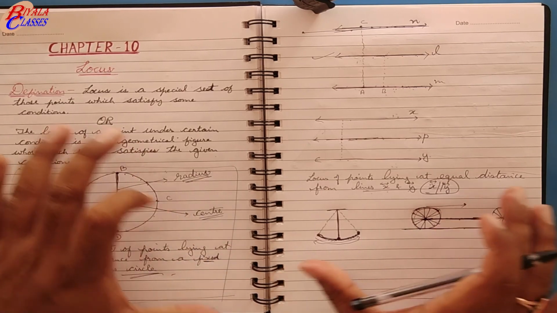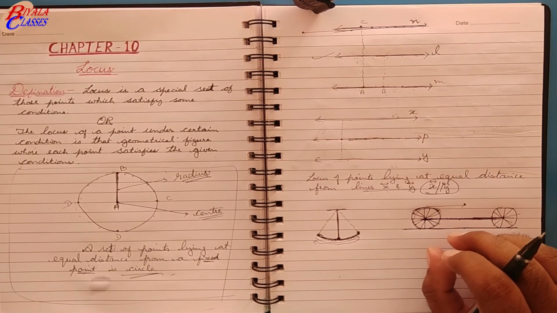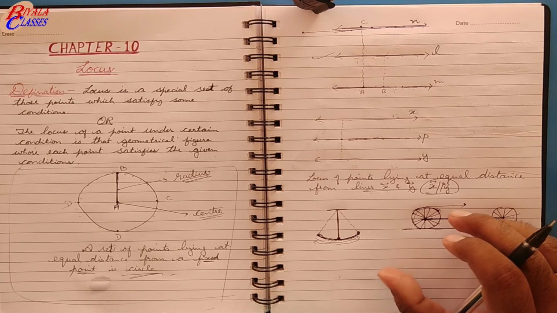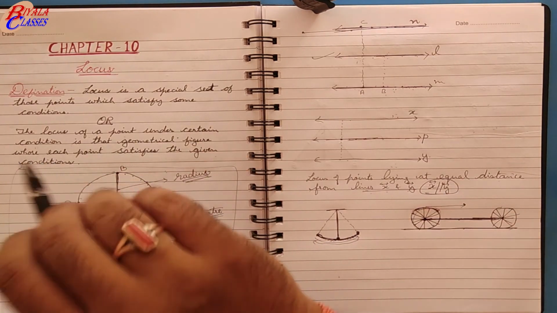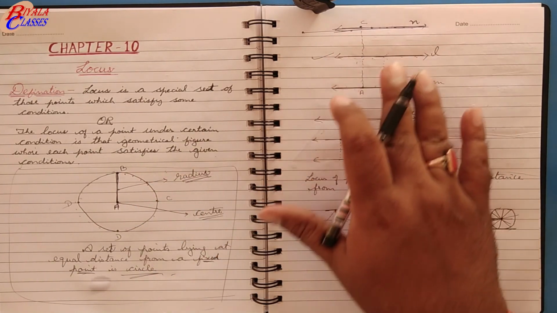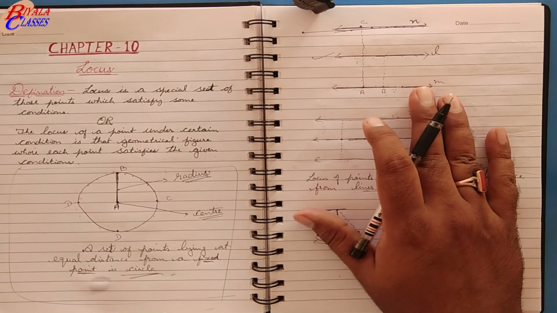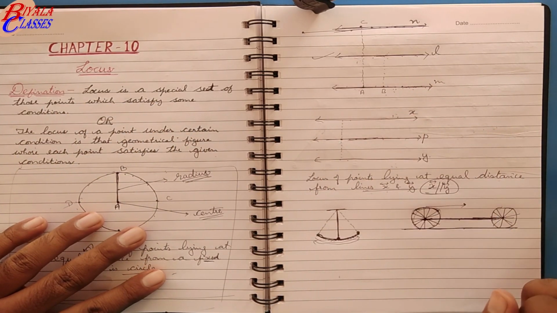So these are some examples to explain to you what is locus. So ultimately, what is locus? Locus is nothing but the collection of points under a given specific condition. So this is what I'm going to cover today. And if you understand what is locus, then we will move further on with the theorems and the questions in the next video.